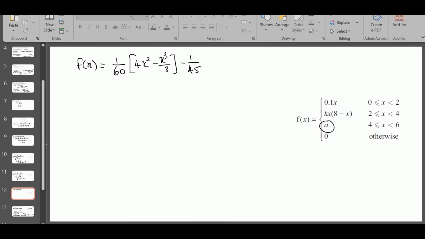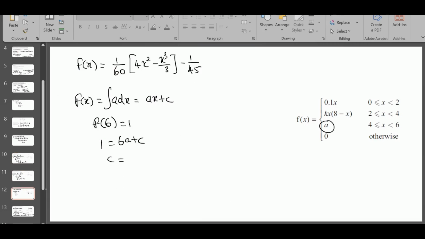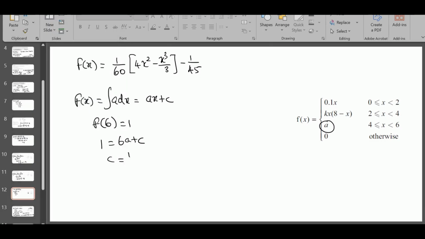This one, when you integrate, capital F of x is equal to integral a dx is ax plus c. Sub in the condition F of 6 is 1. So 1 is equal to 6a plus c. c is 1 minus 6a. We know the value of a here, right? a is 7 over 45. So sub in 1 minus 6 times 7 over 45. Get 1 over 15. So F of x is ax plus 1 over 15.